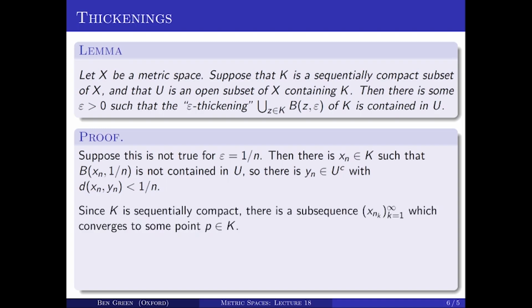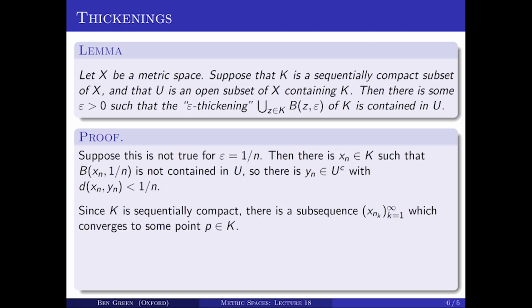Now K is a sequentially compact space, and I've got a sequence x_n of elements of K, and so it has a convergent subsequence. Let's call that subsequence x_{n_k}, where k is 1, 2, 3, and so on.